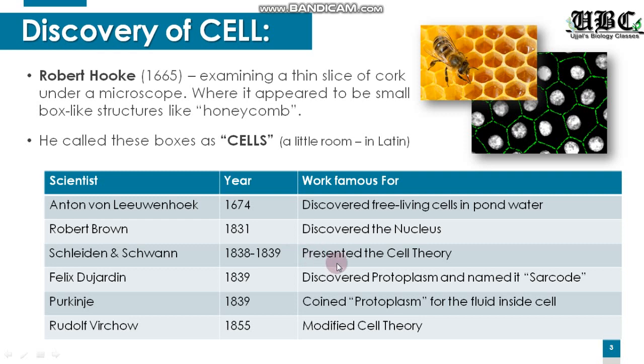And what we presently know as the cell theory, the credit goes to these two scientists. We will also come across a word, protoplasm. What is it? We will be studying it in our next slides. But protoplasm was discovered by the scientist Felix Dujardin in the year 1839.